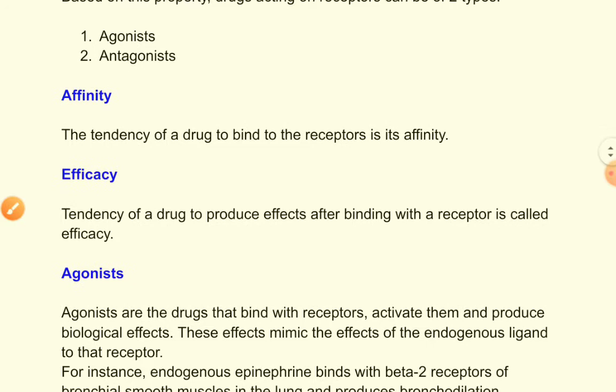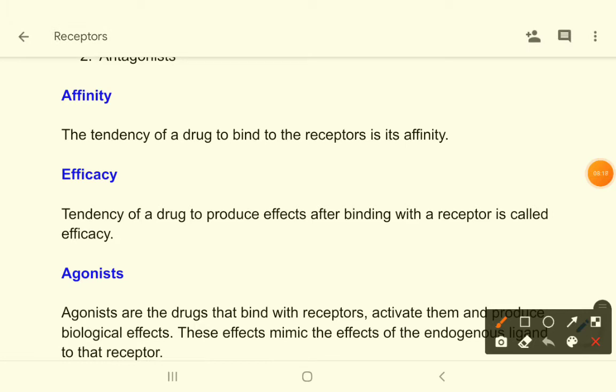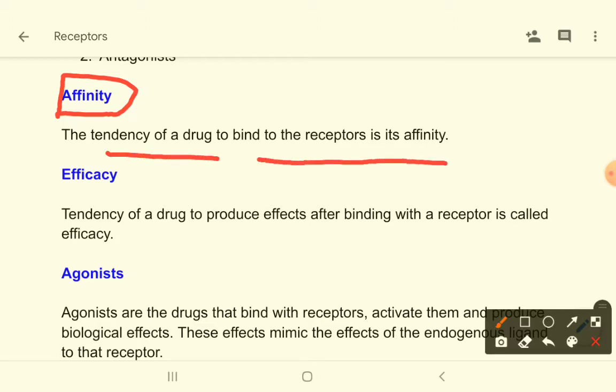Now in order to understand agonists and antagonists, we need to learn affinity and efficacy. So what is affinity? Affinity is the tendency of a drug to bind with the receptor. Okay, this is called affinity. That means how strongly a drug binds to its receptor, that is affinity.